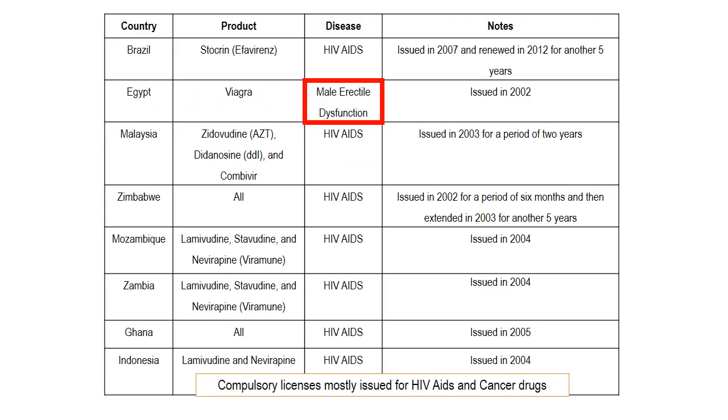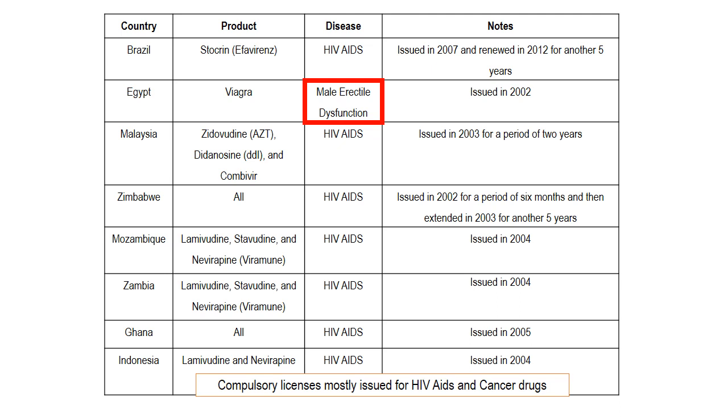Here they have mentioned the country, product, disease and notes. In Brazil, as we have already seen, for the HIV AIDS disease they introduced the product efavirenz, issued in 2007 and renewed in 2012 for another 5 years. Next is Egypt, with Viagra for male erectile dysfunction, issued in 2002. Likewise for HIV AIDS.